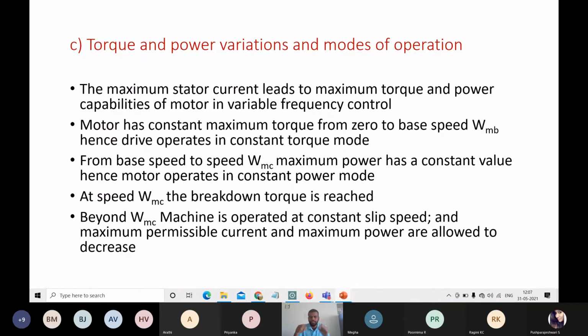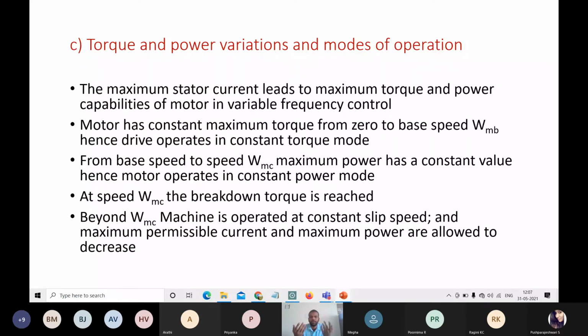These drives are mainly considered on speed and torque. If you get the speed control and torque control correct, your drive operation will be easier and smoother, and you can upgrade. That's why we need to study the speed control characteristics and torque control characteristics.